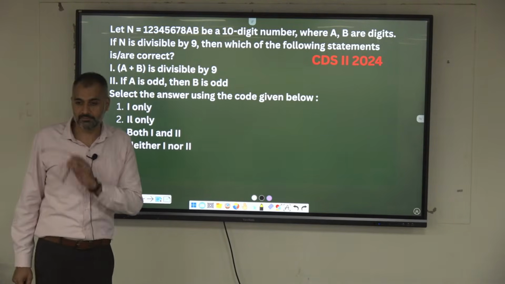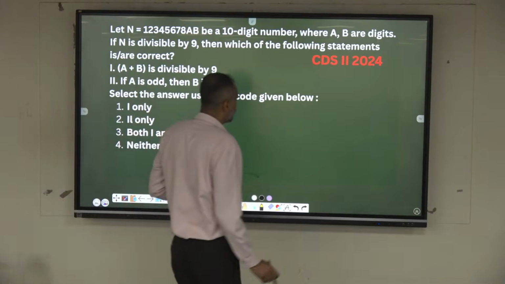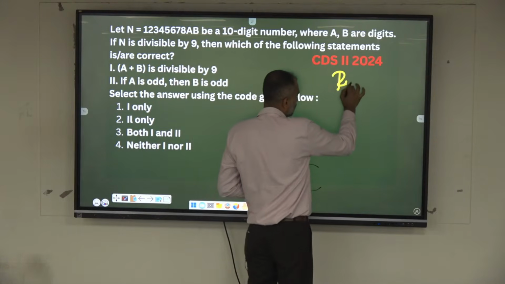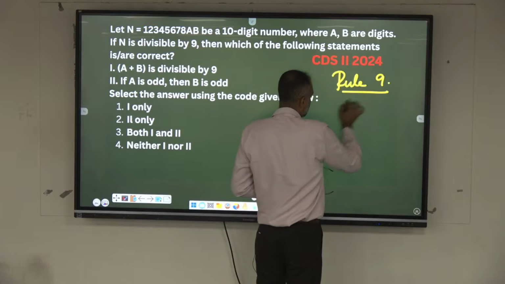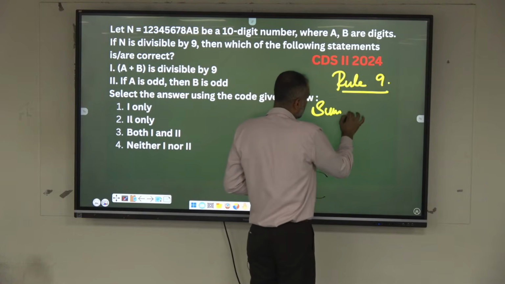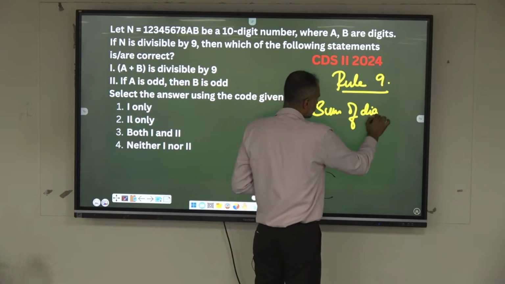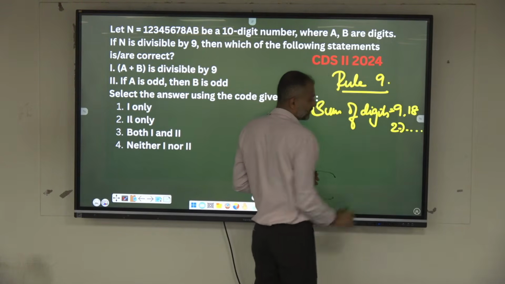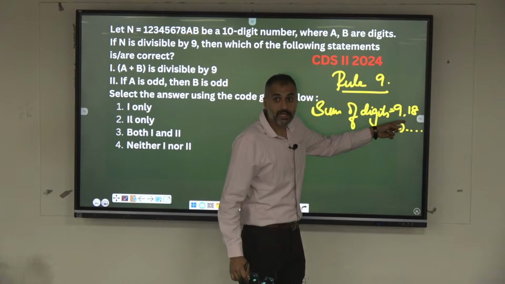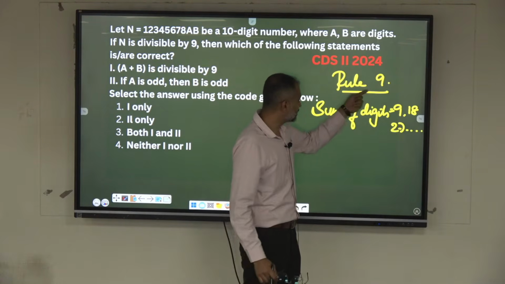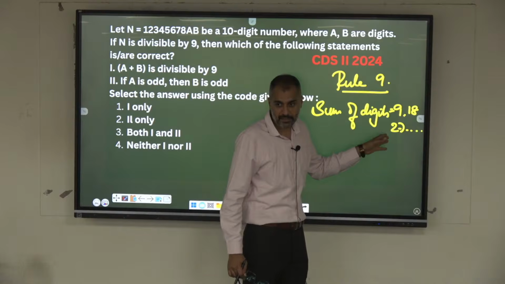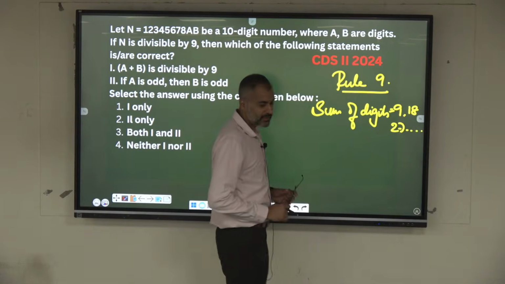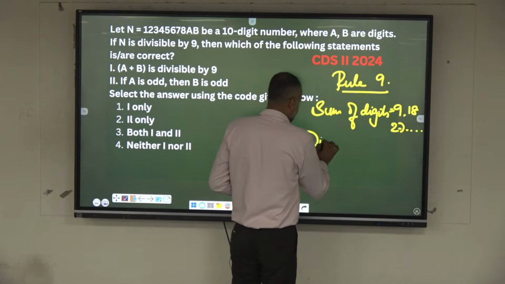Divisibility rule of 9. What does the divisibility rule of 9 say? The sum of digits has to be 9, 18, 27, and so on. These are all multiples of 9. If the sum of the digits is divisible by 9, or a multiple of 9, then the complete number has to be divisible by 9.